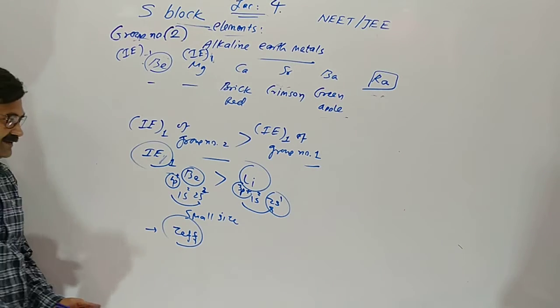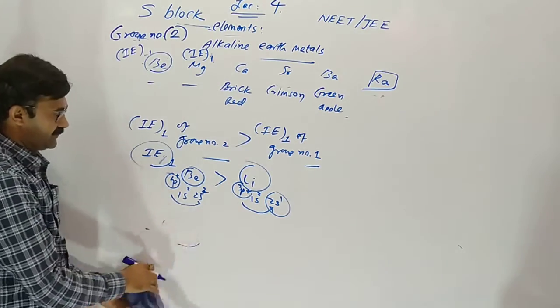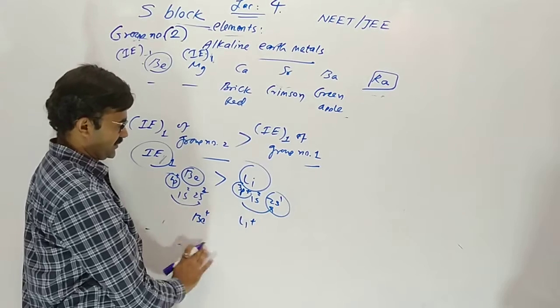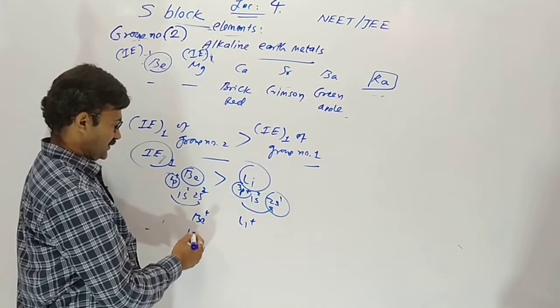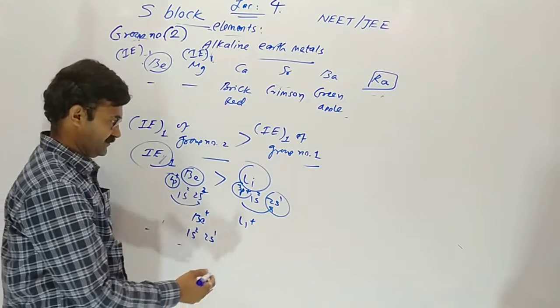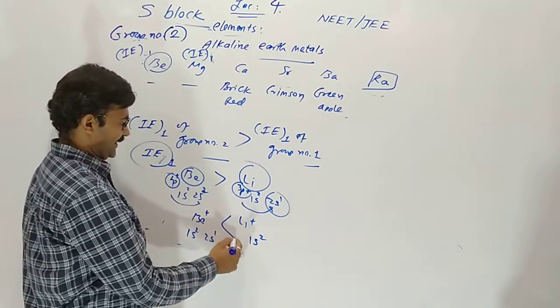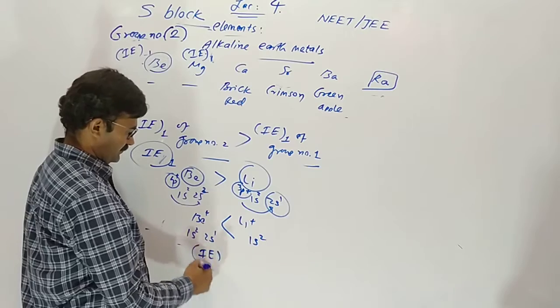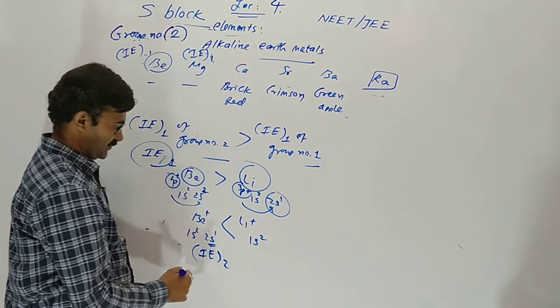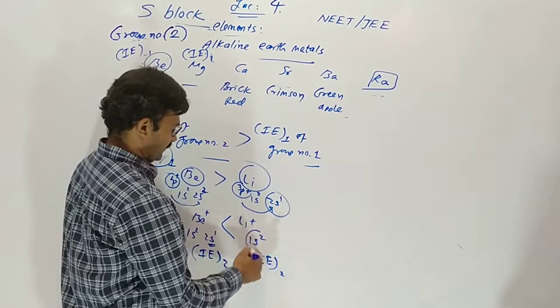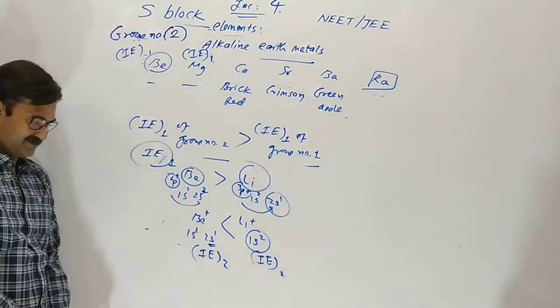Now what about second? Yes. After removal of one electron, lithium became plus 1, beryllium plus 1. So here is 1s2 2s1, but here is 1s2. We have to remove the second electron from the 2s orbital here, while for lithium we are removing the second electron from the 1s orbital.